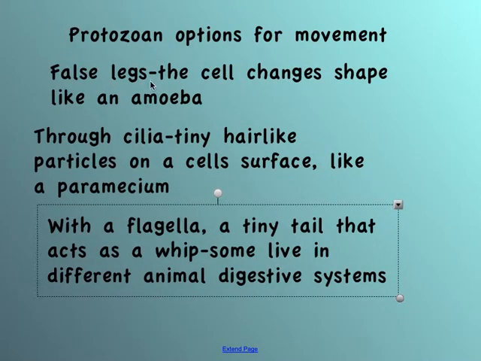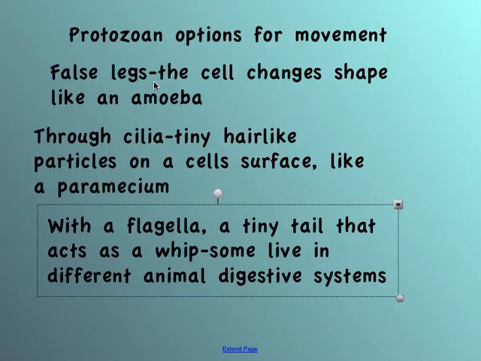False legs: the cell will change shape. So when we look at something like an amoeba, the cell changes its shape and literally engulfs its food. It moves with this idea of false legs. They're not real legs because they'll change shape, but they help the amoeba to move. Cilia are like tiny hairs on the outside of a cell which move in time and help these protozoans to move. An example of that would be a paramecium.